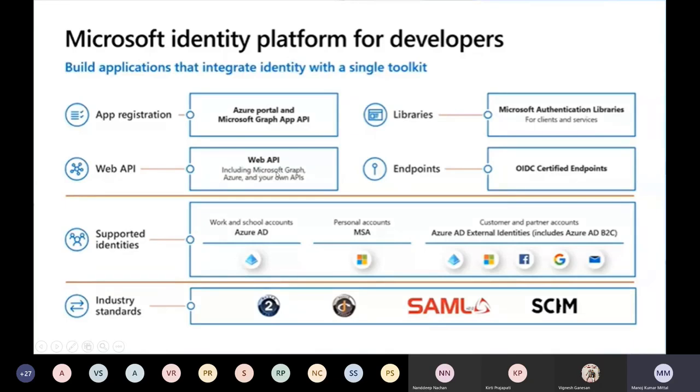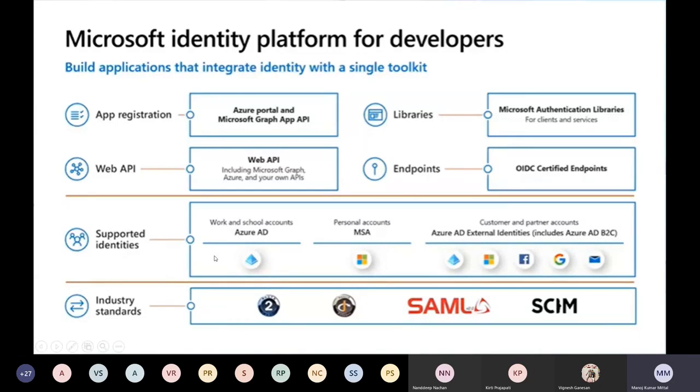And for web APIs, we can use the Graph API. It supports multiple identities, so it's not limited to the organization. If I'm creating applications within an organization, my organization's fictitious name being contoso.com, it's not only limited to that.